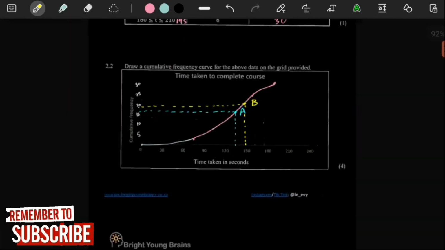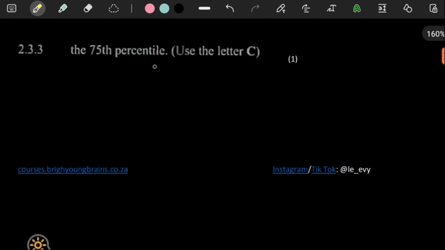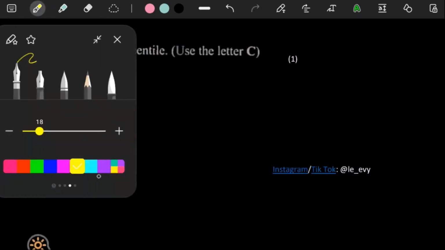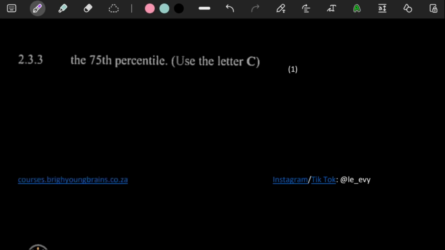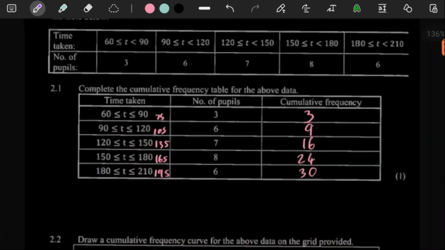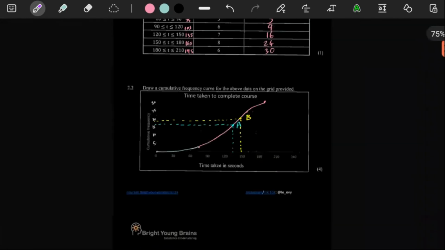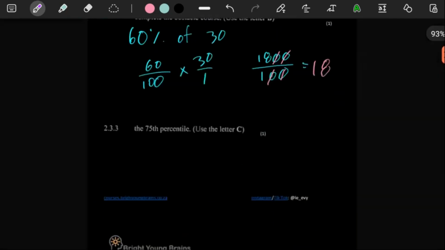And then here it says the 75th percentile. So the 75th percentile, right? You need to make use of, well, technically it's the same idea as the previous question, because the 75th percentile is going to be, roughly speaking, where 75% of the data is.